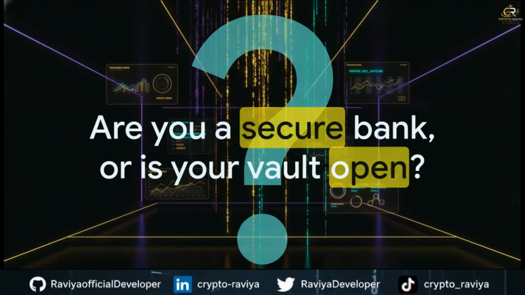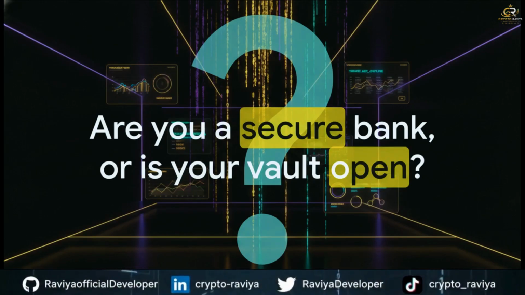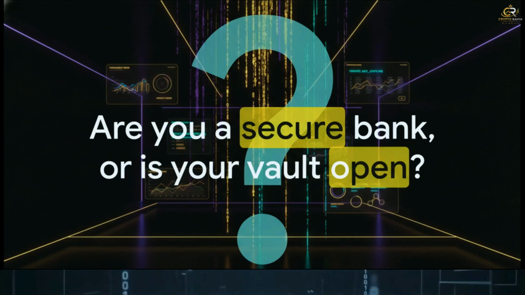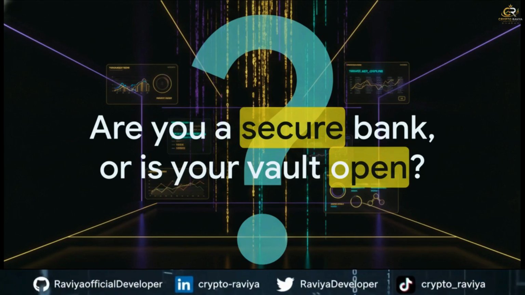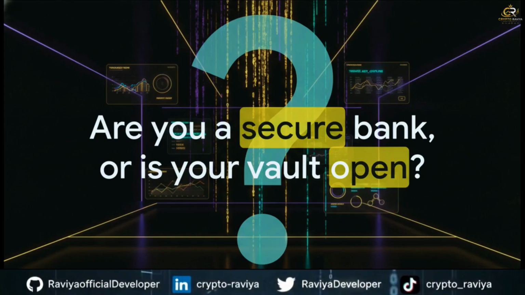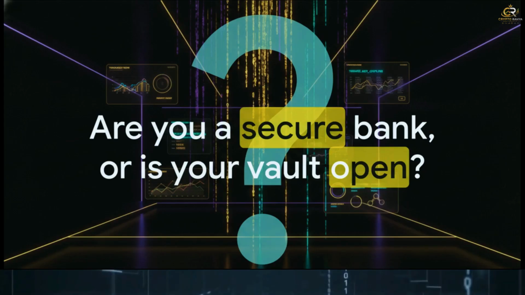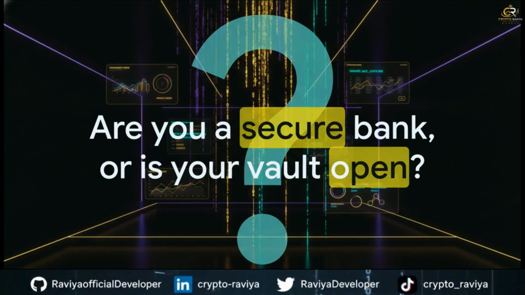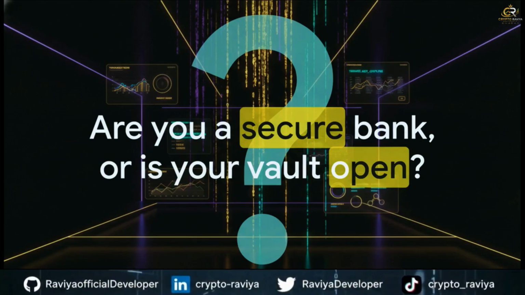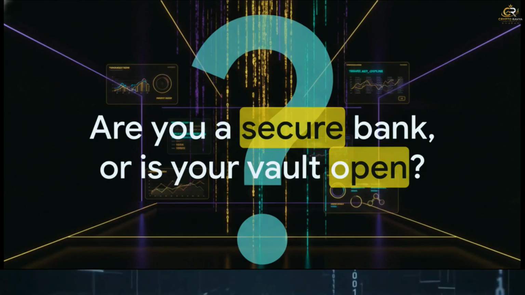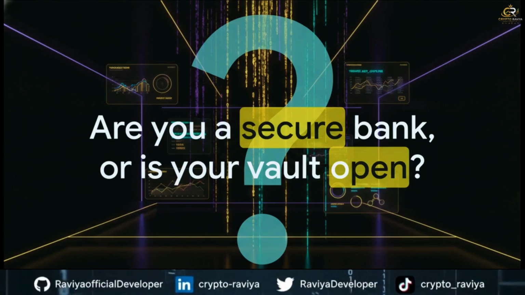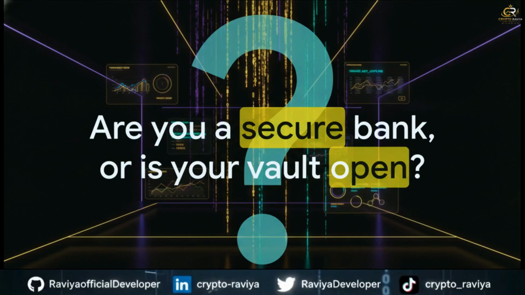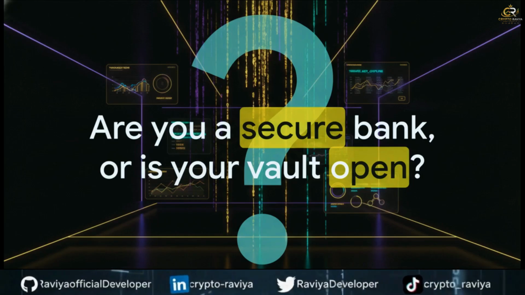The blockchain is a phenomenal innovation, offering unprecedented financial freedom, but it relies entirely on your diligence. By verifying networks, triple-checking your addresses, running test transactions, and protecting your private keys offline, you are closing that vault door. You're taking control. So I'll leave you with this to ponder. The next time you hit send on a transaction, are you just hoping it gets there? Or do you know for an absolute fact that your protocols are unbreakable?